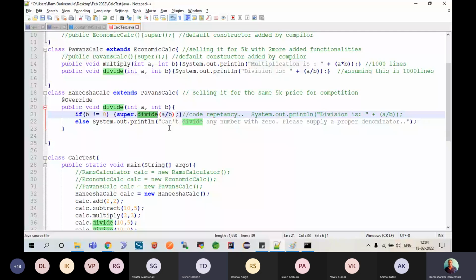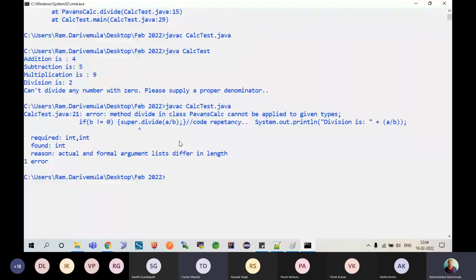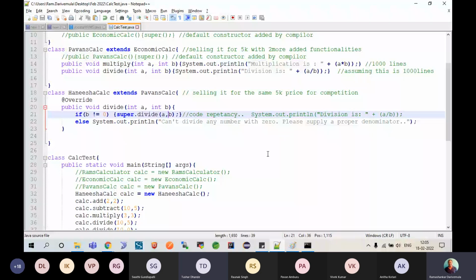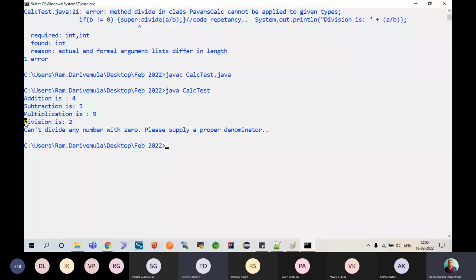Control S, and I'll come down here. We'll recompile this program, and here it says there is an error. Okay, it is not a by b, it is a comma b that you are supposed to pass. My mistake. You are supposed to pass two arguments to it, right? Comma is what you are supposed to pass when you're calling the method. Recompile the program and run the program, you will see the same output. But this output is not coming from my end, whereas this is coming from my superclass.